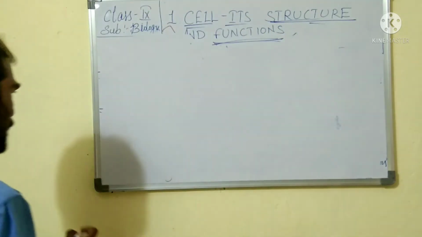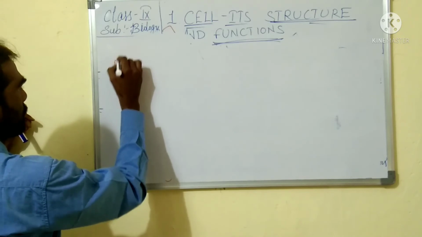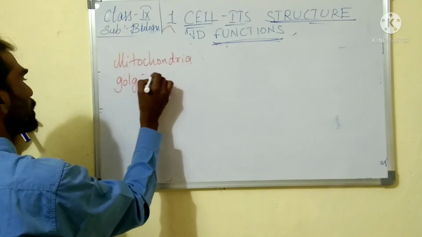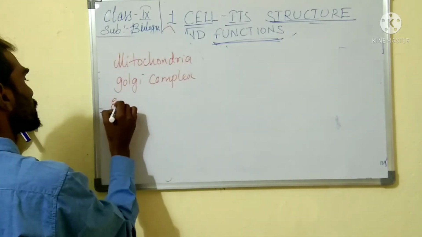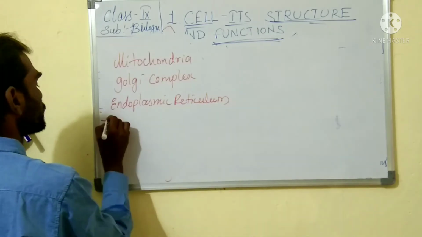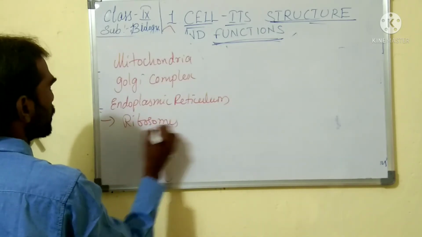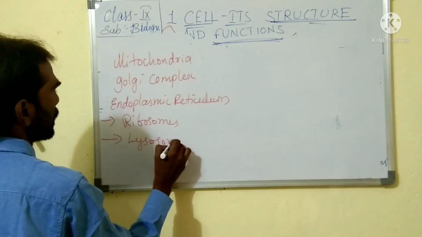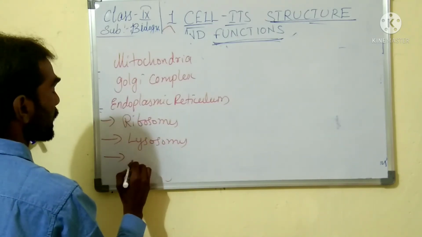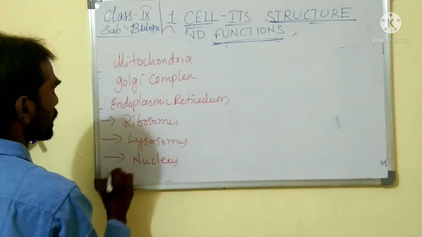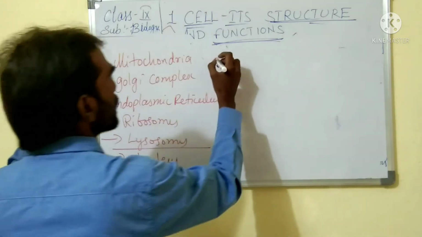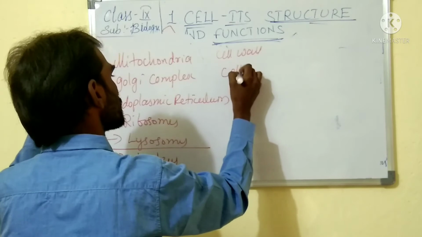Cell organelles like mitochondria, Golgi complex, endoplasmic reticulum, ribosomes, lysosomes. Other than these, you can also see the nucleus, cytoplasm, cell wall, and cell membrane.